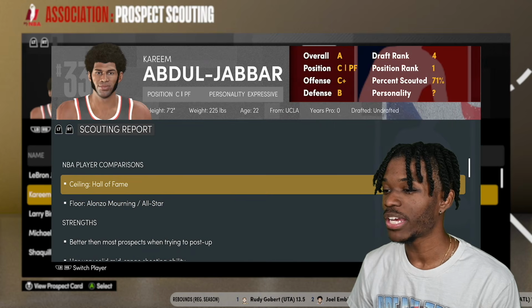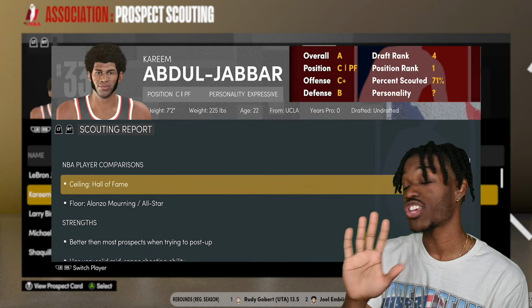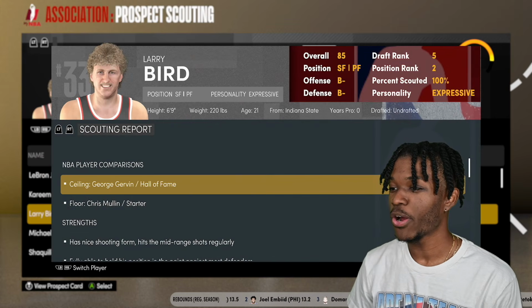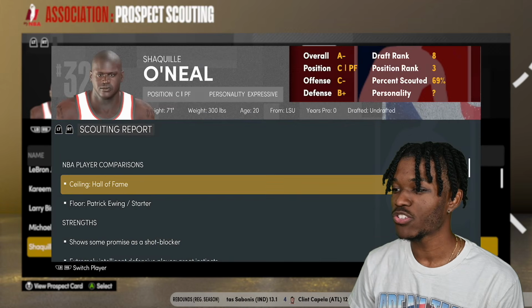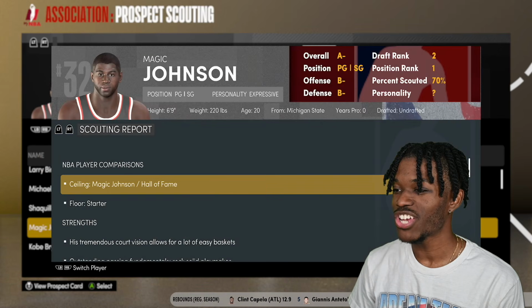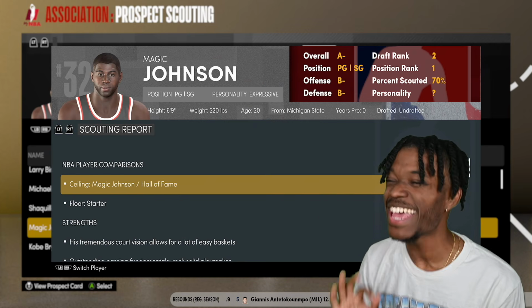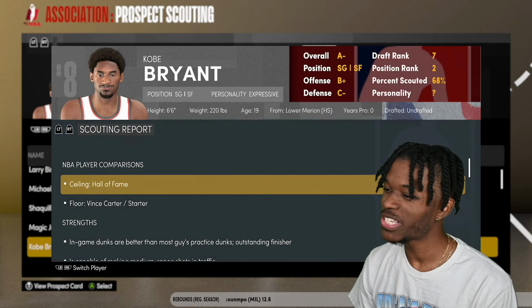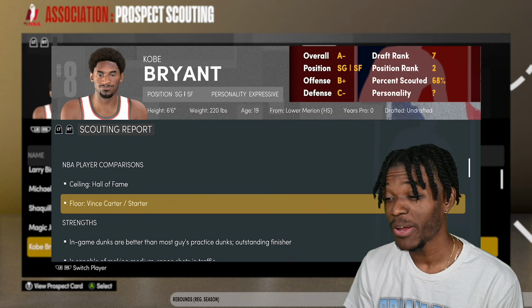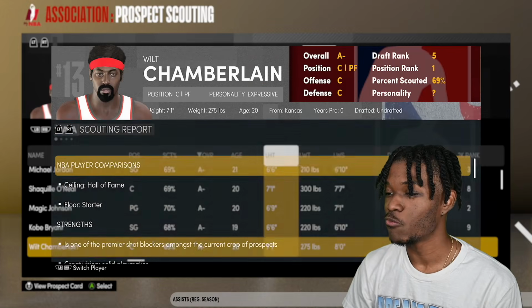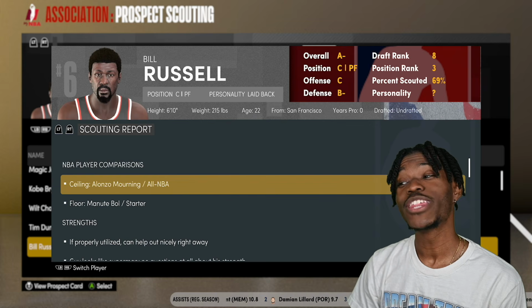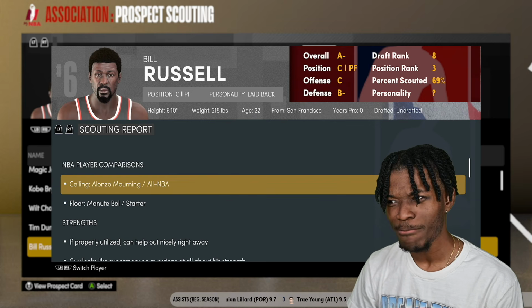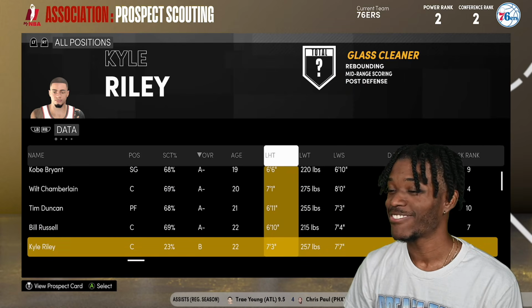That's fun. Kareem, Alonzo Mourning at the worst, Hall of Famer, of course. Larry Bird, George Gervin. Everybody gonna be George Gervin? I want to see a player compared to himself. Magic Johnson. Yes, Magic Johnson's ceiling is Magic Johnson. Great. Kobe's ceiling is, oh, his floor is Vince Carter. Apparently Vince Carter is just a starter. Wilt Chamberlain, Hall of Famer. Tim Duncan, Hall of Fame. Well, obviously. Oh, they're saying Bill Russell doesn't even have Hall of Fame. What? All right, we'll see.